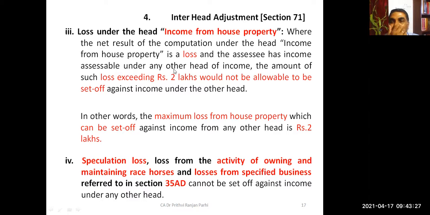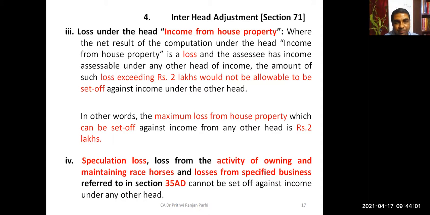The amount which could not be set off can be carried forward for 8 assessment years. That's a different story. Now we are learning that it can be set off against other heads of income only to the extent of 2 lakh rupees. Right?